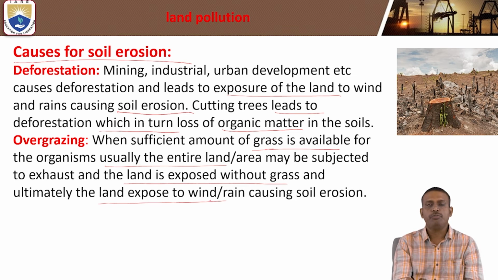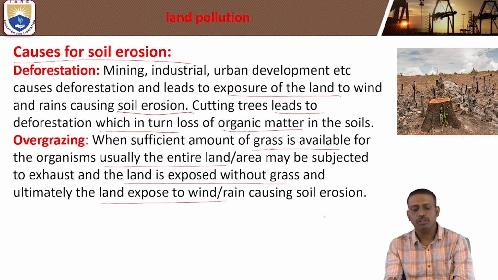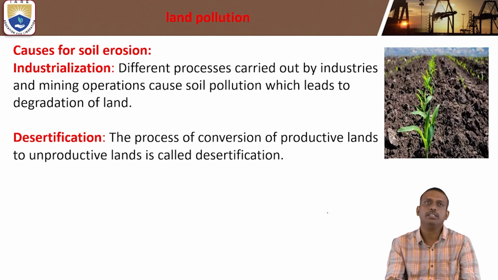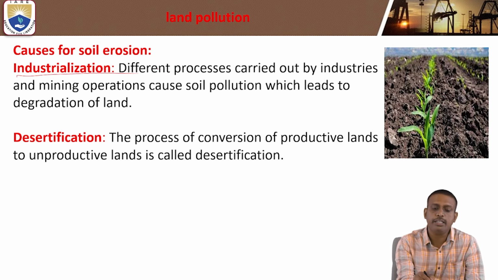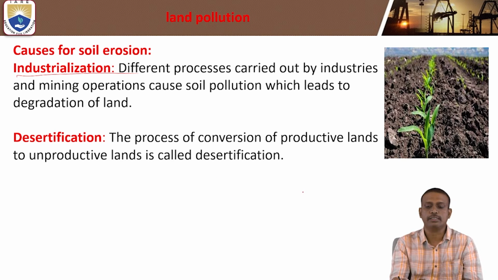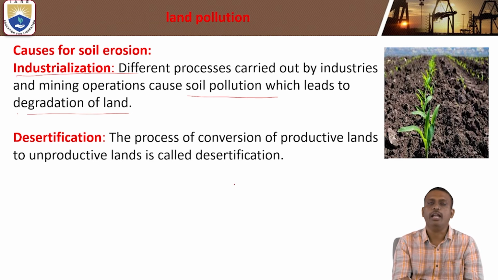Here the land is exposed without any grass, and ultimately the land exposed to wind and rain causes soil erosion. What is industrialization? Industrialization is nothing but the different processes carried out by industries and mining operations that cause soil pollution, which leads to the degradation of land.